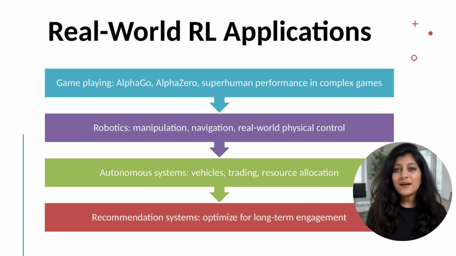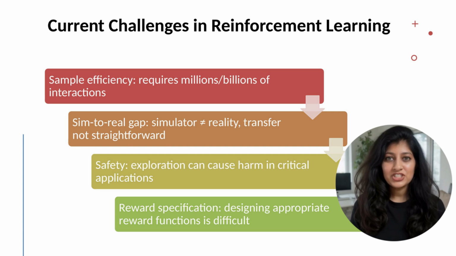Other applications: power grid optimization, chip design, drug discovery, protein folding. AlphaFold uses RL, as does portfolio optimization. RL scope continues expanding. Despite impressive achievements, RL faces important challenges. Sample efficiency remains a critical limitation. A human learns to play chess or drive in hours. RL agents require millions of samples.